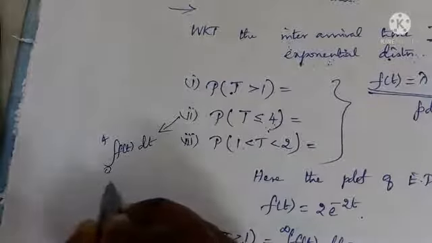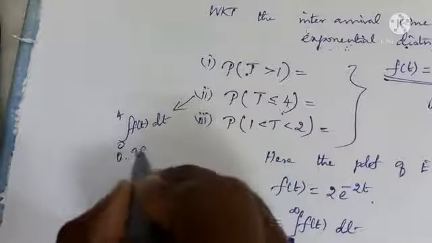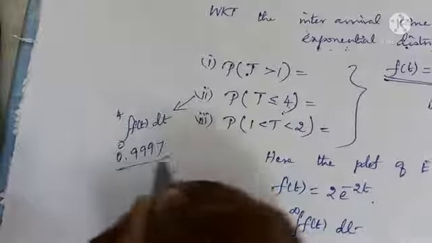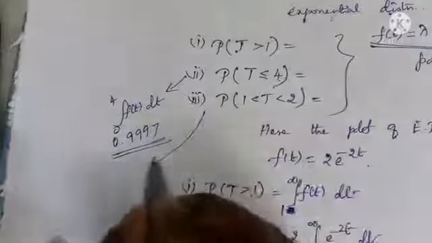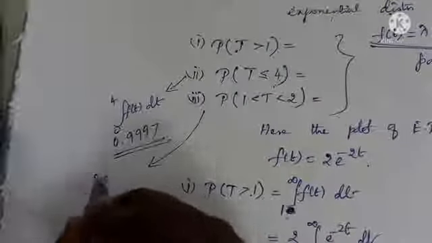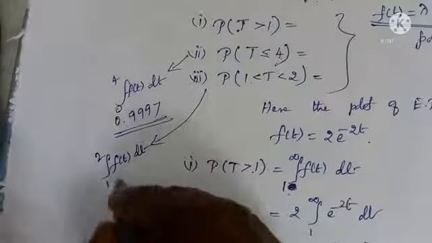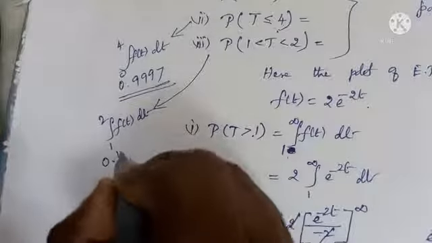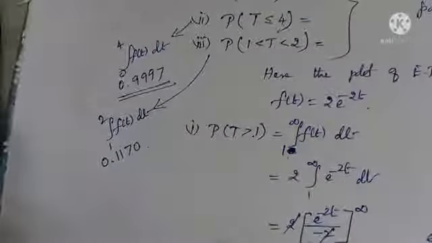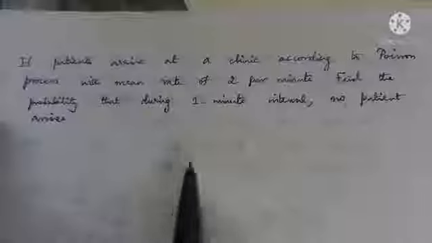So you see the answer is 0.9997. Verify. Okay. Similarly for the third subdivision, it is integral 1 to 2 f of t dt. So you substitute f of t, integrate, and you see the answer is 0.1170. Okay. So it is left to you.